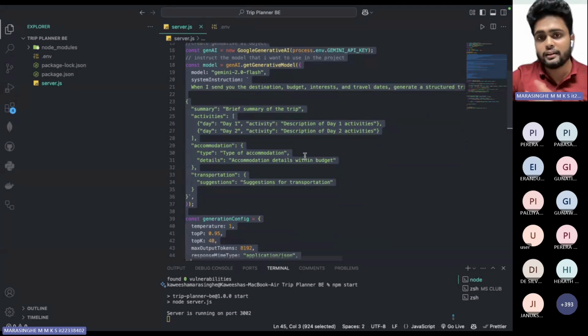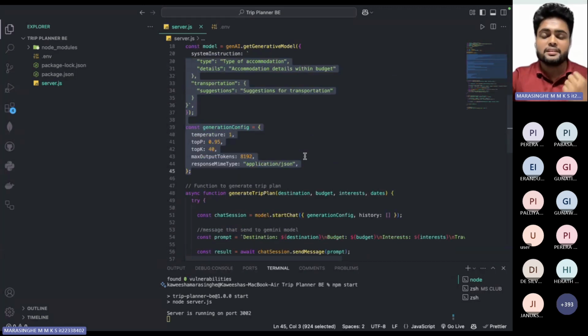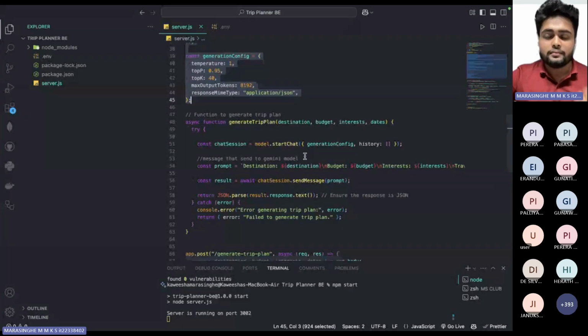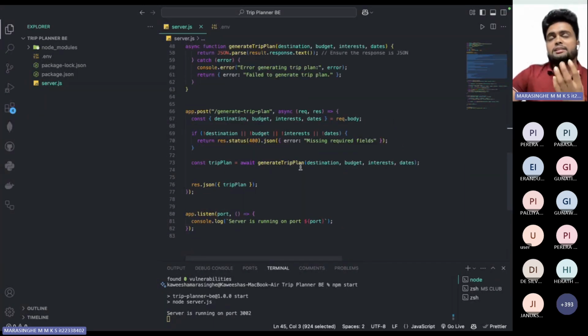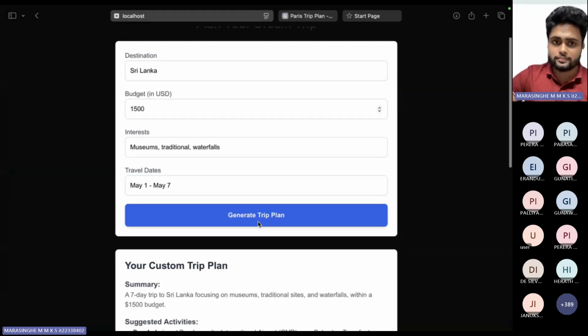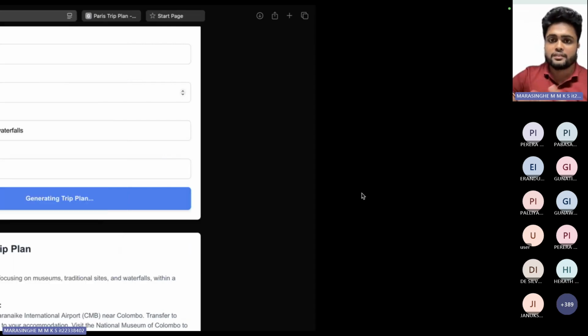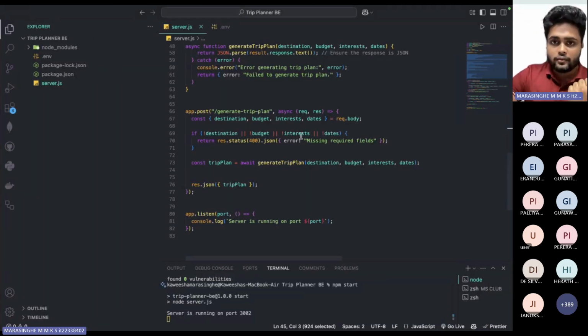Now, nothing to worry about, all are set. Now we only need to call the Gemini API and get the response. How do we do that? Let's see. If you have a bit of knowledge of REST APIs, you know that when we click this button, there's a backend endpoint we have to trigger, right? So this is my backend API.